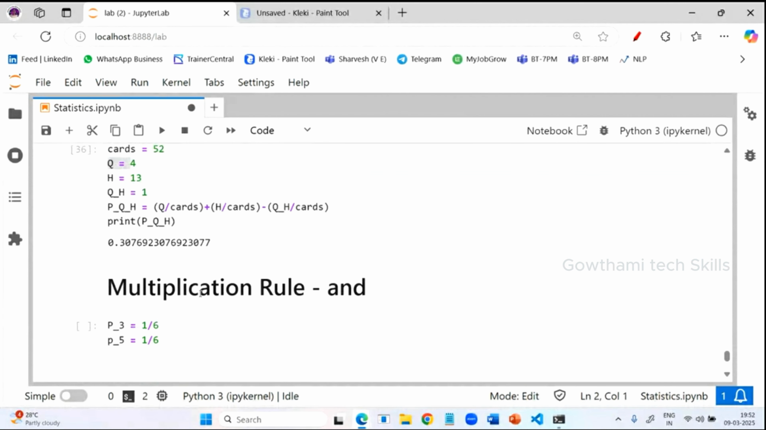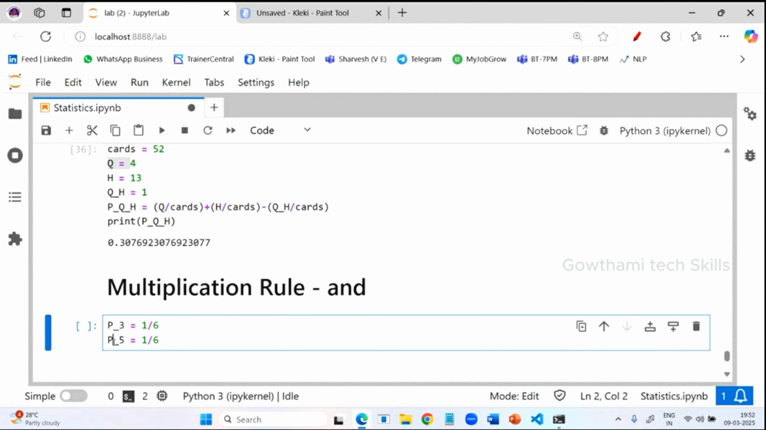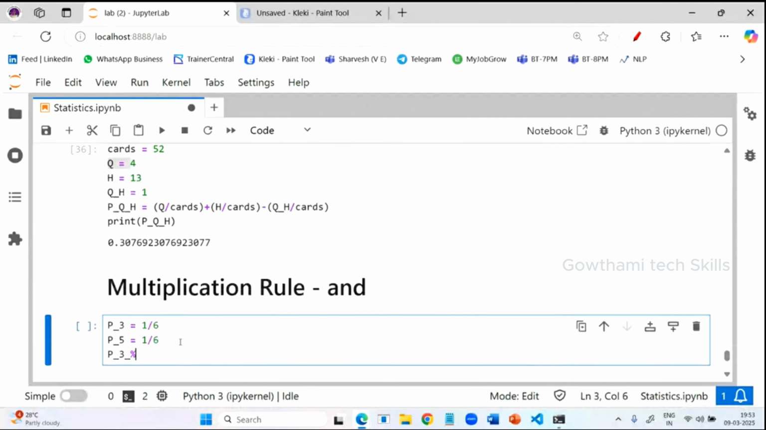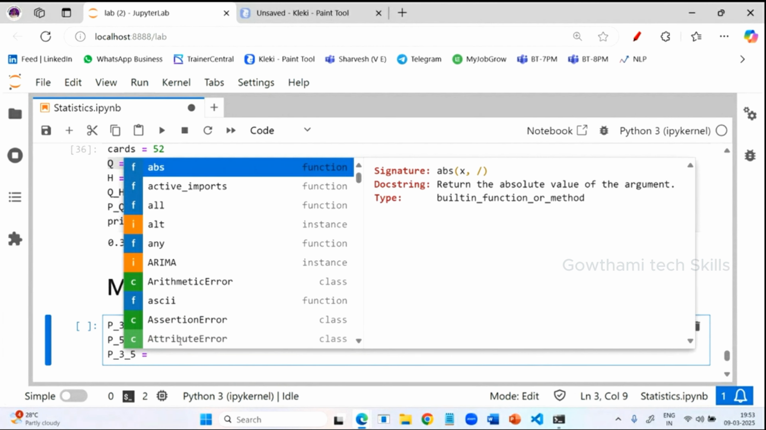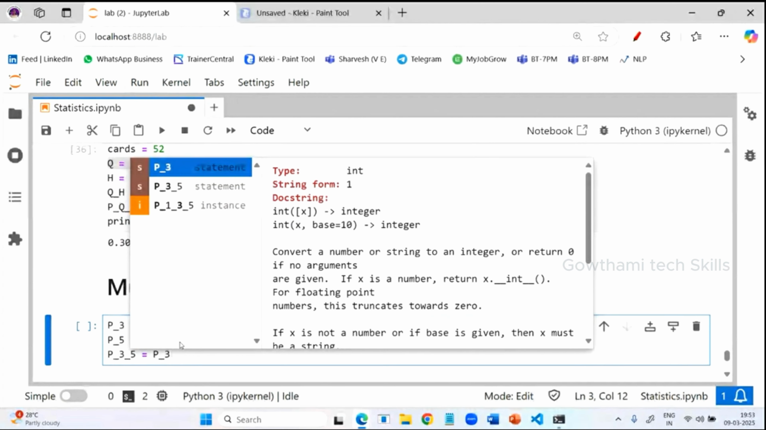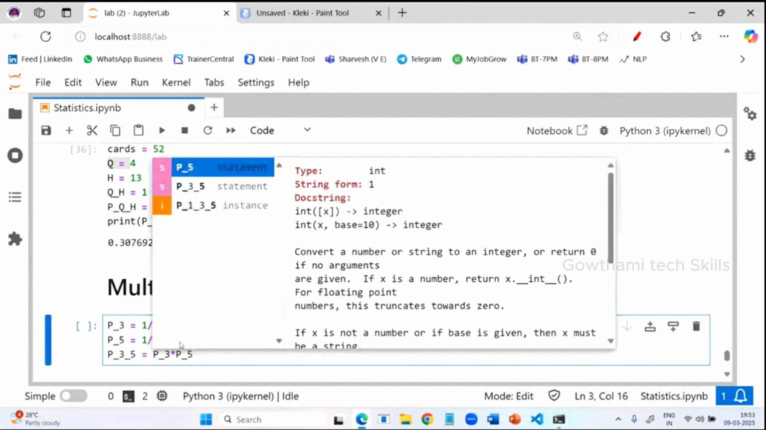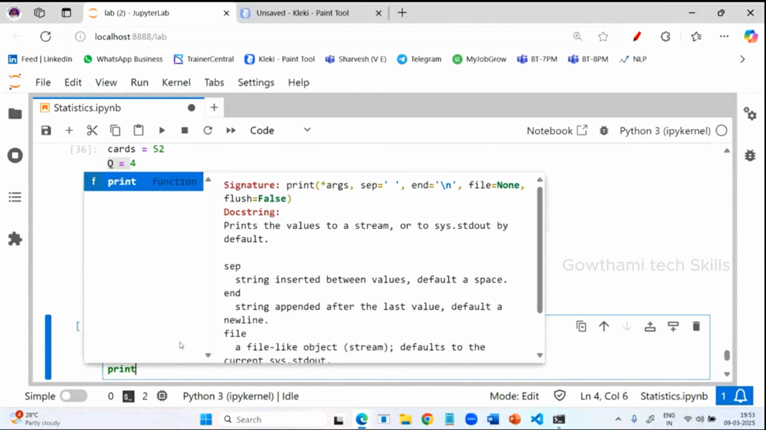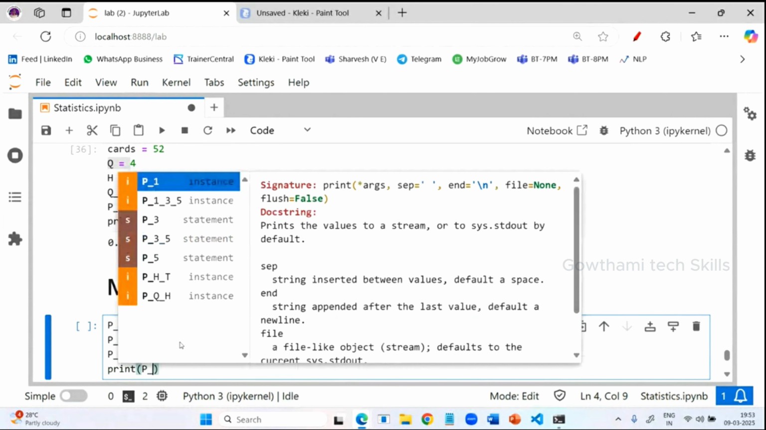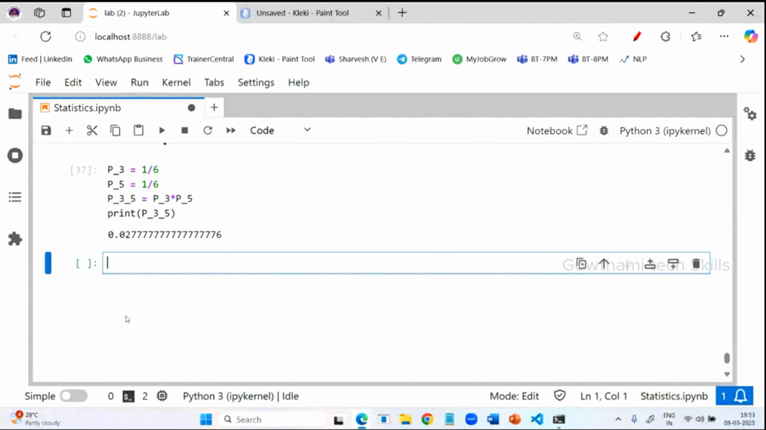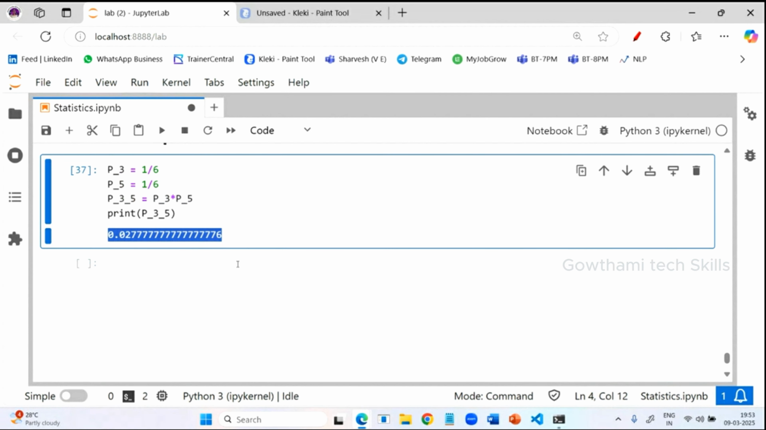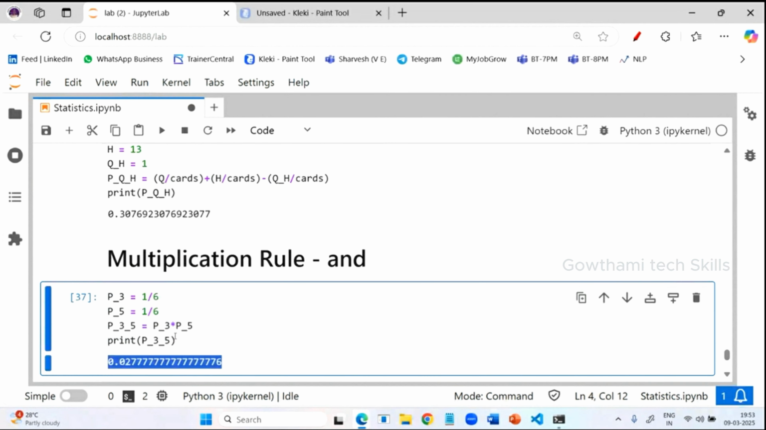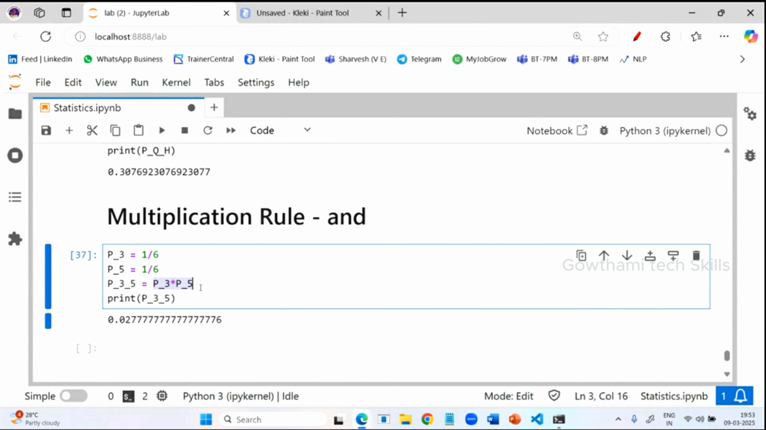I should not provide the value directly as a variable, that's why I'm just using p other like that. Now, what is the probability of getting 3 and 5? Here is the multiplication of those. Probability of 3 into probability of 5. Just to print that variable, print the probability of 3 and 5. The output will be like 0.02777. So this is an independent event. These are the formulas, ma'am. I am just elaborating them by taking examples.